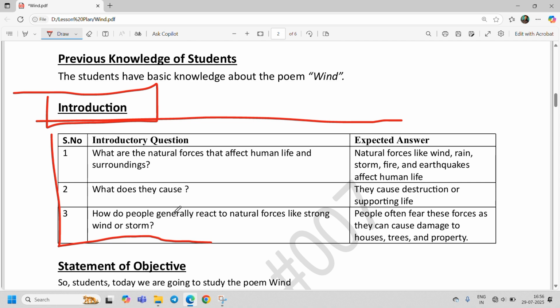How do people generally react to natural forces like strong wind or storm? So what are the things that people usually do? People often fear these forces as they can cause damage to houses, trees and property. People usually get scared when they see a heavy storm. They get afraid, they get frightened of the wind. Why? Because it will cause damage to the houses, trees and property.